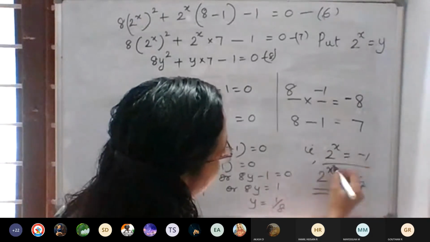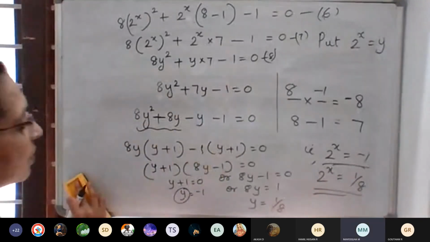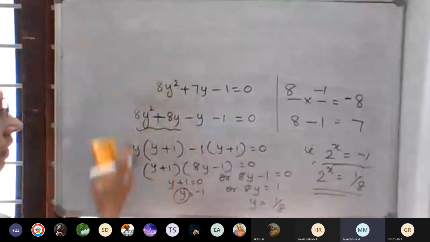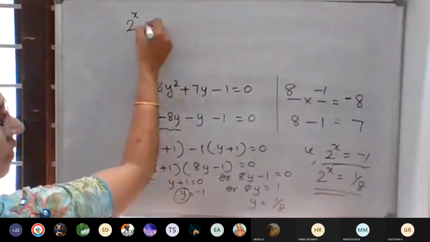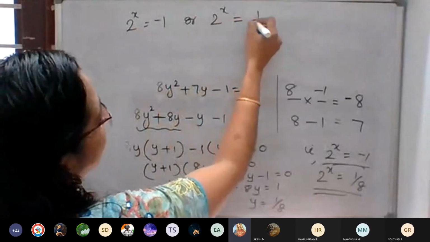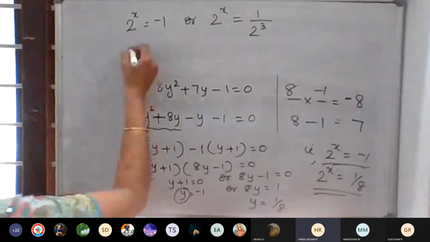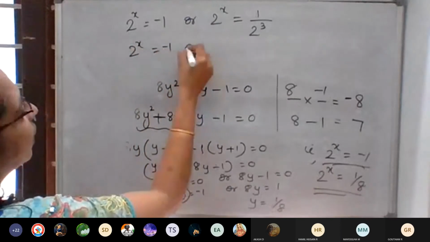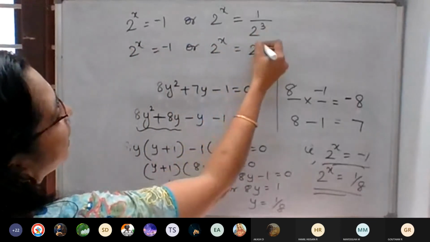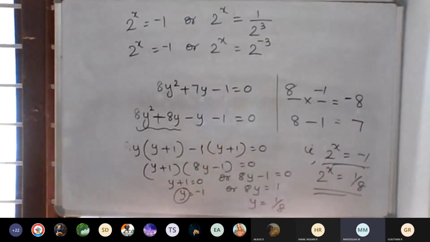Either we can write like this or 8 means we have a tendency to change it into 2 raised to, no? So how can we change? 2 cubed. So 2 raised to x is equal to negative 1 or 2 raised to x is equal to 1 by 2 cubed. That is, 2 raised to 3 we can write as negative 3, no? Yes, ma'am.